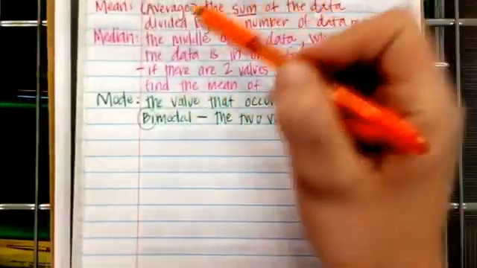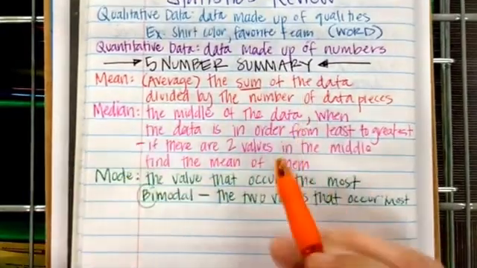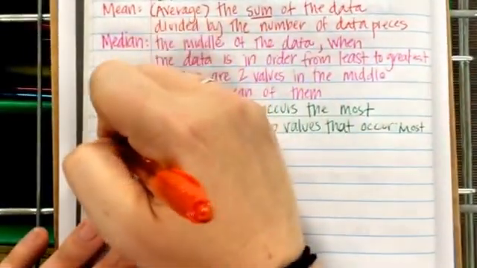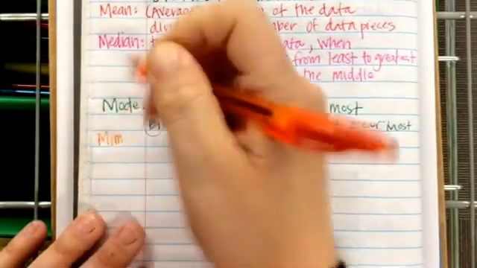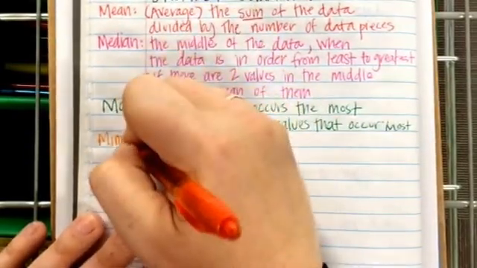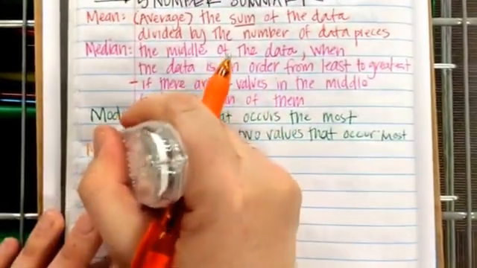All right, so we have our 5-number summary, we have mean, we have median, we have mode. The next of our 5-number summary is the minimum. Oops, M-I-N-I-M-U-M. I'll fix that for you.